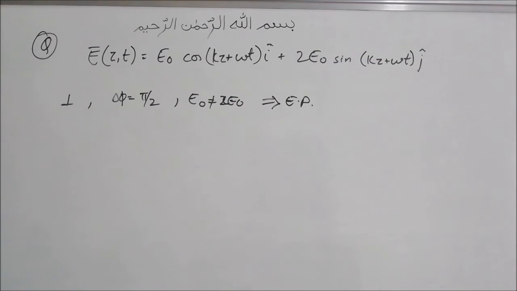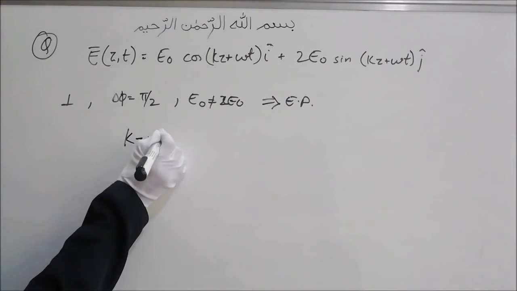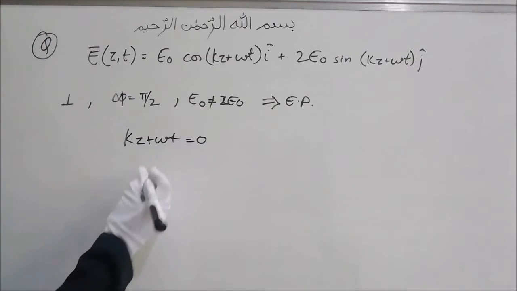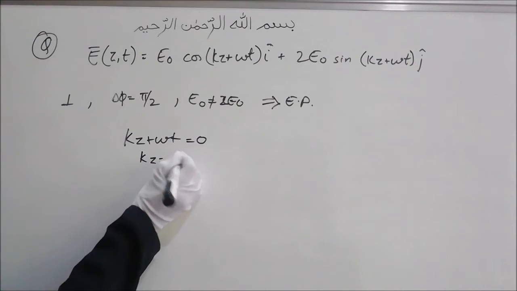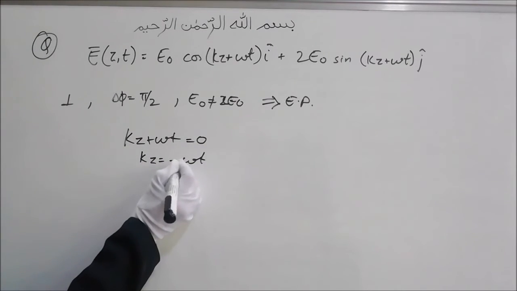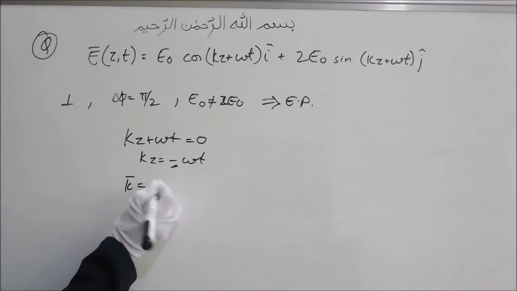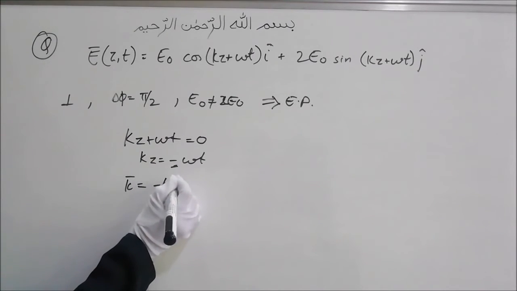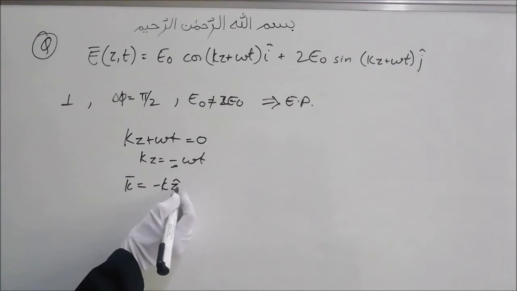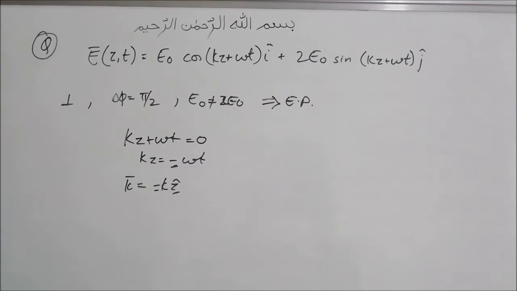Second thing, what is the direction of propagation of this wave? That we have already seen before. I am pretty sure you can do it: kz plus omega t equated to 0. What you will get? kz is equal to minus omega t. So this is minus, and we will have k bar equal to minus k z hat. So you see it is propagating in the negative z direction.